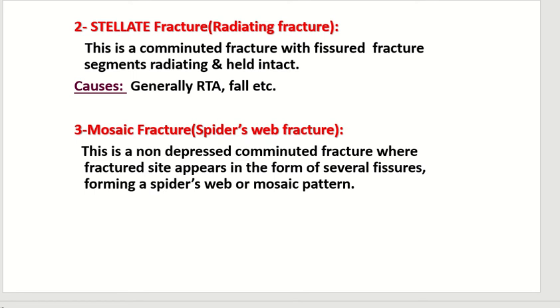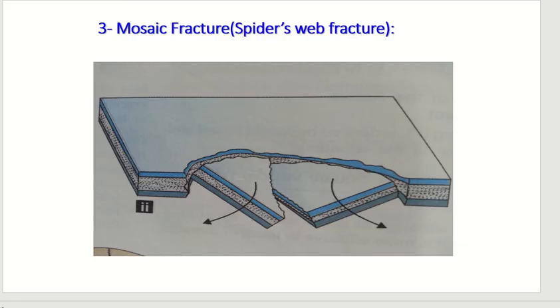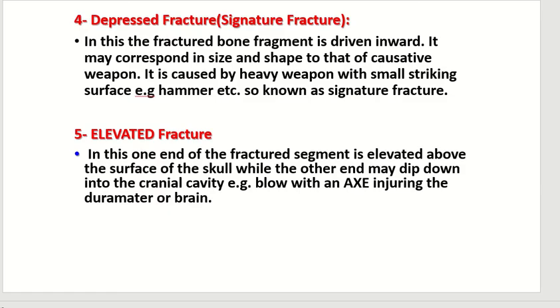Number 3, mosaic fracture. It is also called spider's web fracture. This is a non-depressed comminuted fracture where the fracture site appears in the form of several fissures forming a spider web or mosaic pattern. This is mosaic pattern fracture.